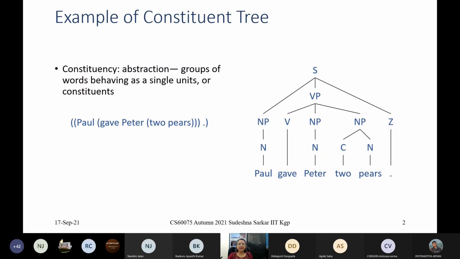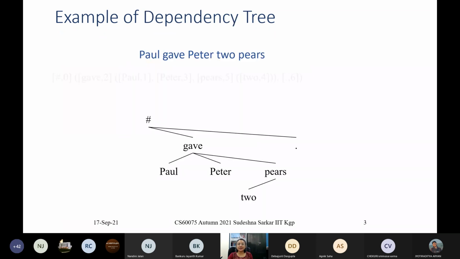In the constituency parse tree, the words are the leaves of the tree, and the internal nodes are the constituents. Whereas in the dependency parse tree, the nodes are all words, and the edges connect one word with another word. The edges are binary relations.